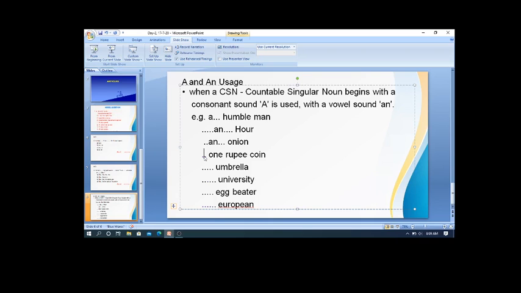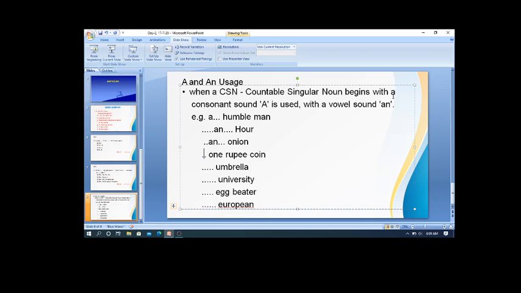Is it a one rupee coin or an one rupee coin? If you say it begins with an O sound, then you use an. And if you say it begins with a Wa sound, then you say a. So try to know the correct pronunciation, whether it is O or whether it is Wa.